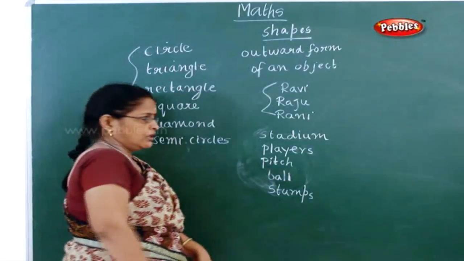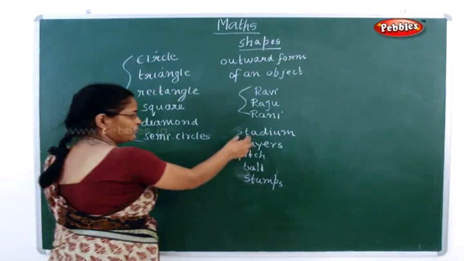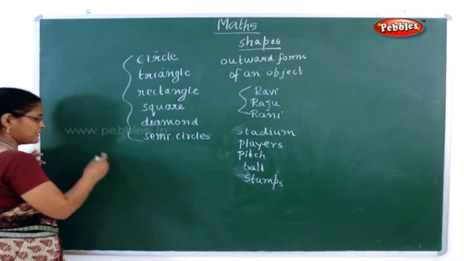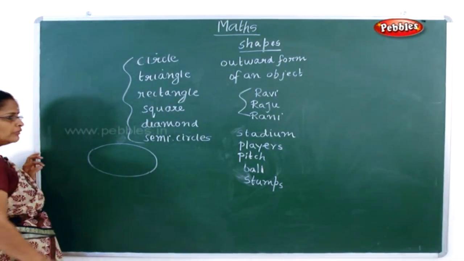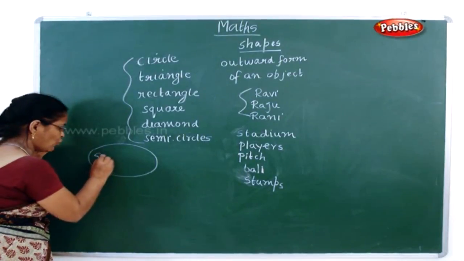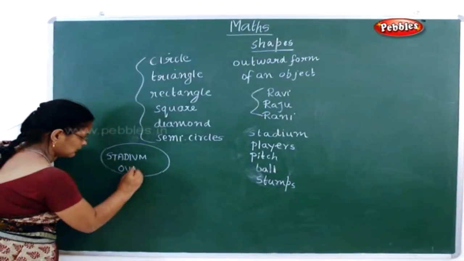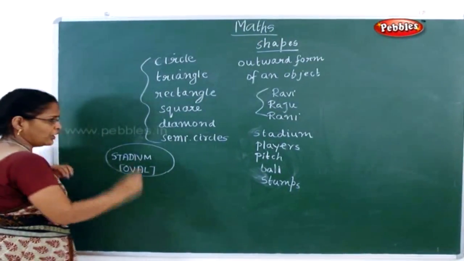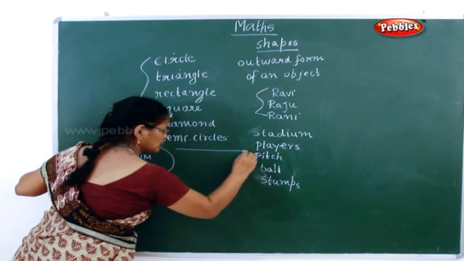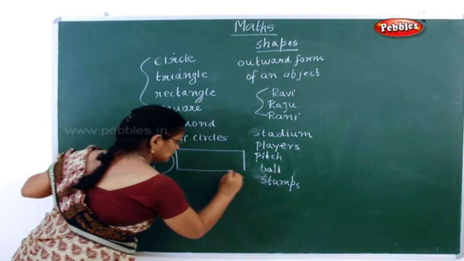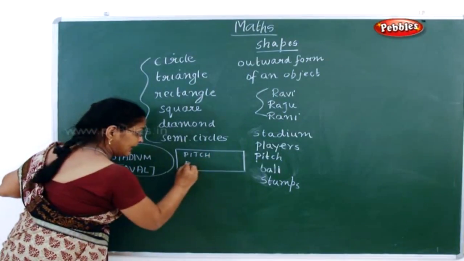Now, you tell me, stadium. Have you visited the stadium? Have you seen a stadium? Yes. Okay. Now, can you tell me how is the stadium? What shape is it? Okay. This is oval shape. Now, next one. What about the pitch? Can you tell me how is the pitch? This is your pitch. Now, what shape is it? It is rectangular.